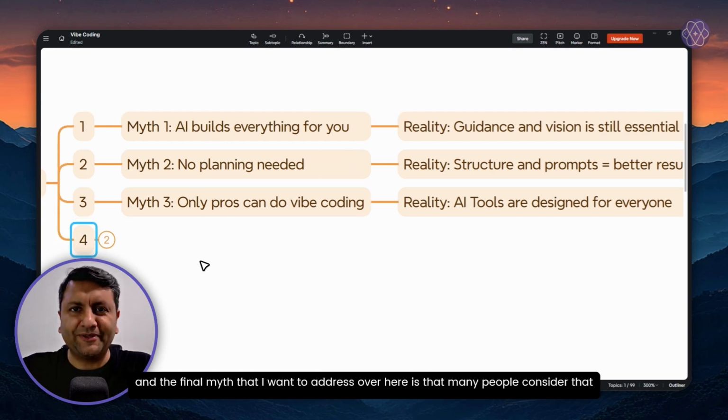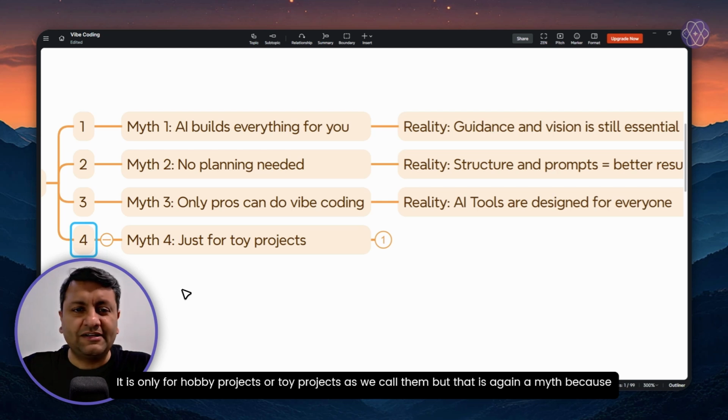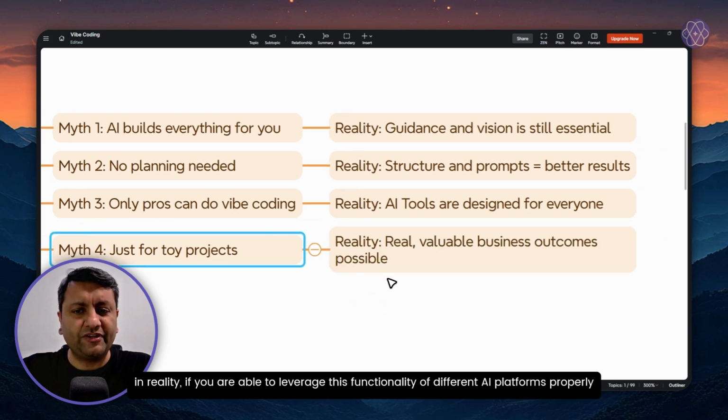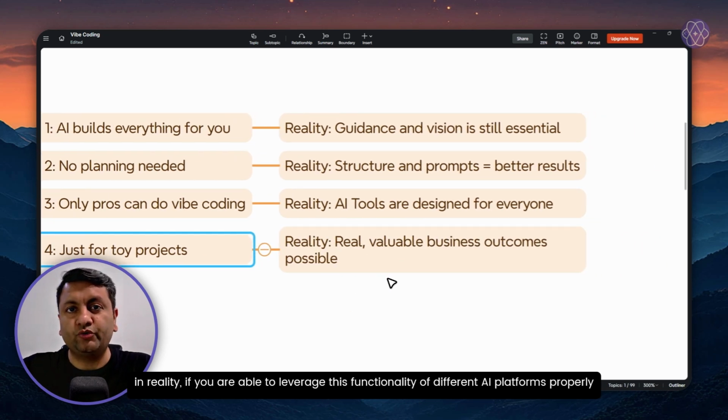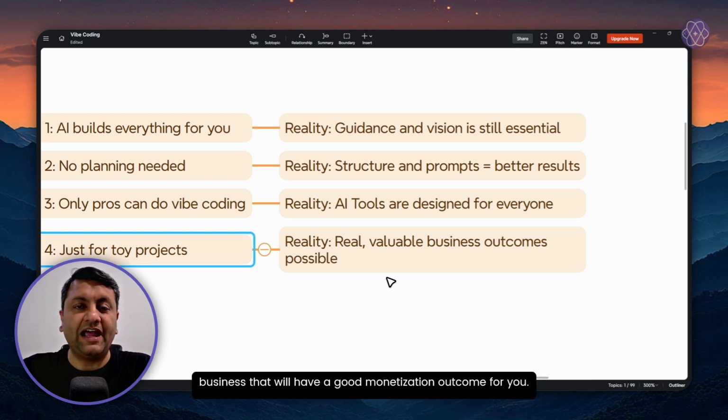The fourth and the final myth that I want to address over here is that many people consider that vibe coding is not for serious projects. It is only for hobby projects or toy projects as we call them. But that is again a myth because in reality, if you are able to leverage this functionality of different AI platforms properly using vibe coding, there is a real chance that you will be able to build a valuable business that will have a good monetization outcome for you.